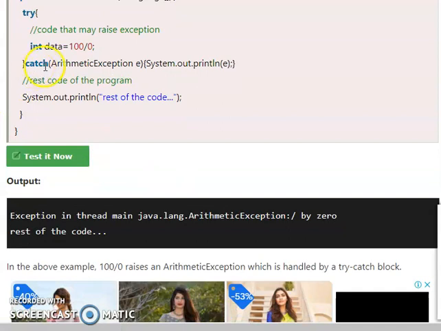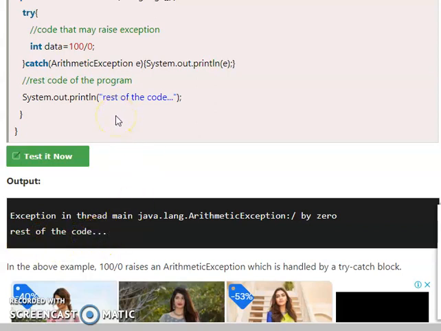And then after the catch statement, one output statement is given here, rest of code. So here you can see the output of the statement. The output for this program is: exception in main thread java.lang.ArithmeticException: / by 0. You can see this is a divide by 0 error that was displayed here, and the rest of code statement is also printed on the screen.